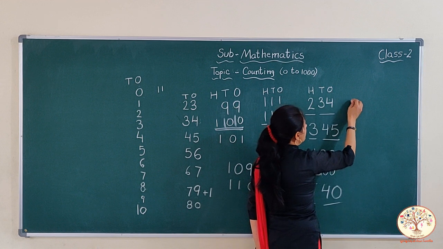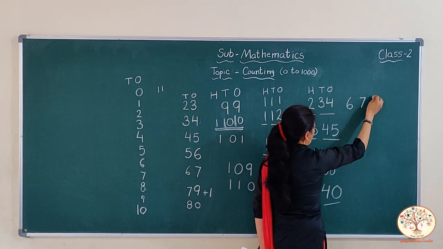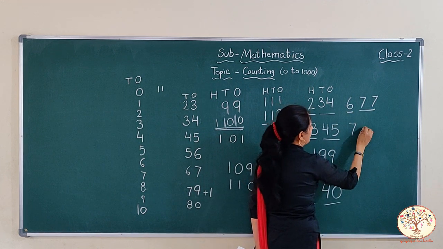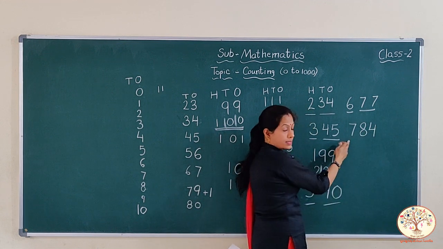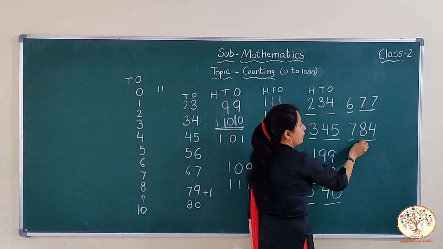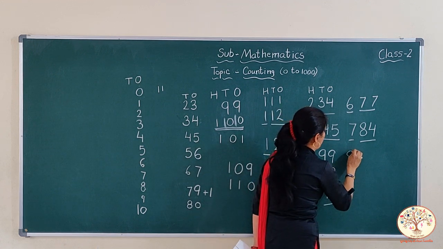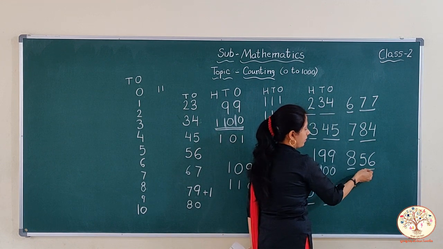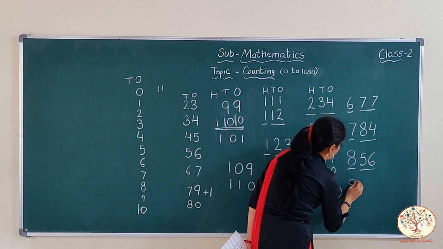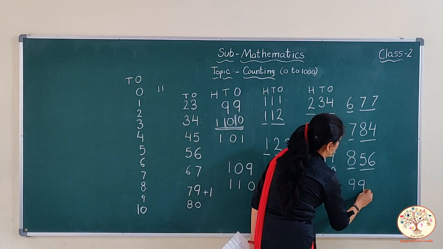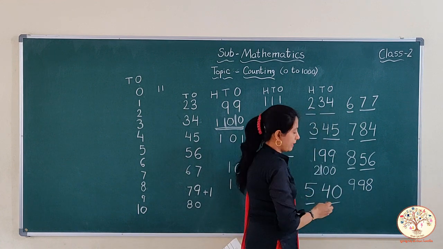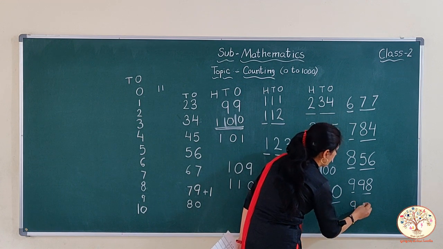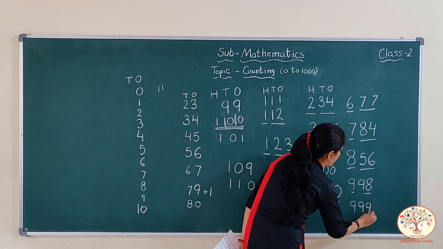So on, 677, 784, 856, 998, and then we come to 999.